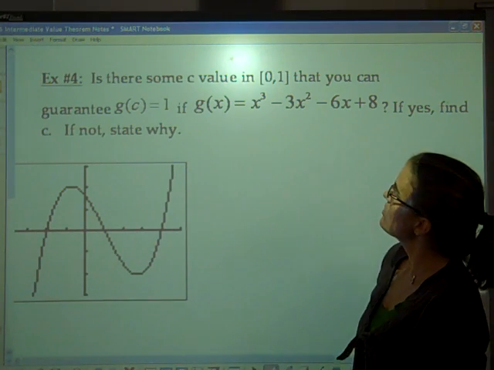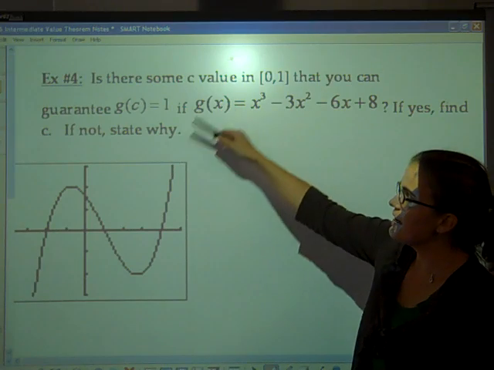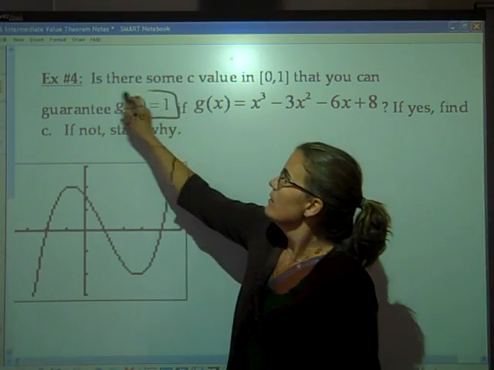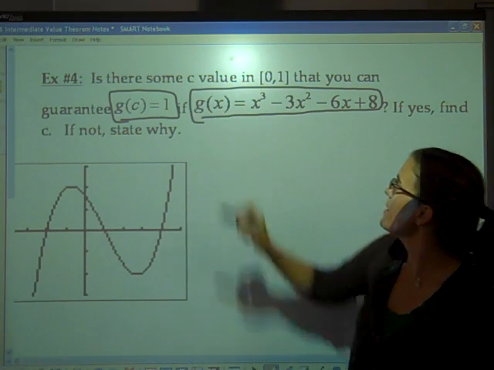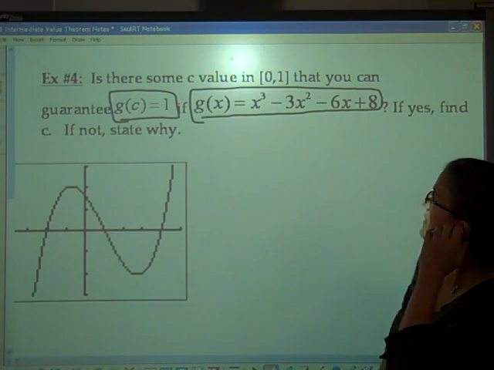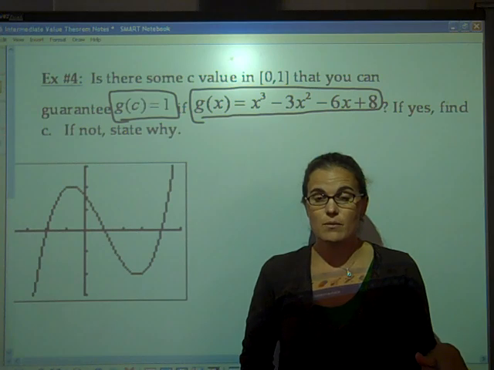Is there some c value from 0 to 1 that you can guarantee g of c equals 1 if g of x equals this guy here? x cubed minus 3x squared minus 6x plus 8. If yes, we're going to find c. If not, state why not.